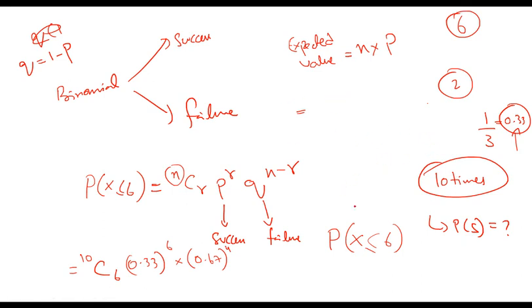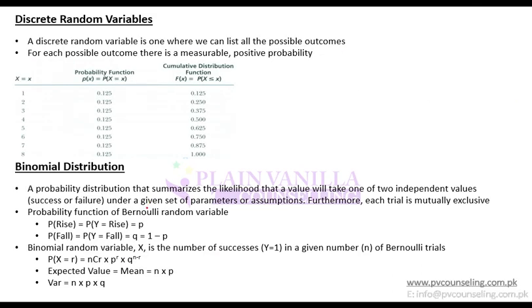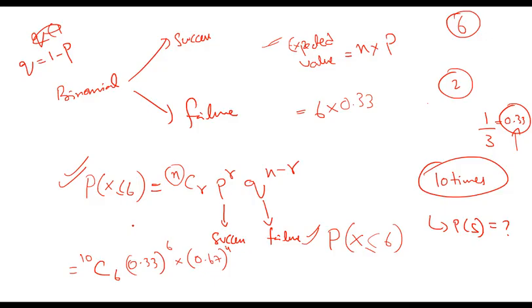Sorry, I want to find out success for 6 times. So 6 multiplied by the probability of success, which is 0.33. This will be my expected value, or total from these 10 times, the total number of outcomes in which I expect to be successful. So remember this formula for expected value, which is NP, and let's do a question over it.